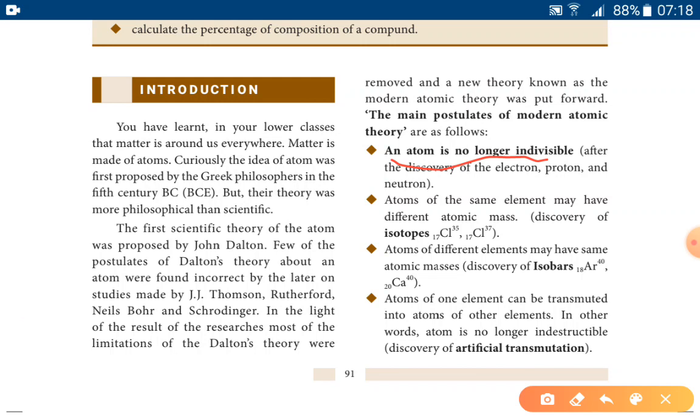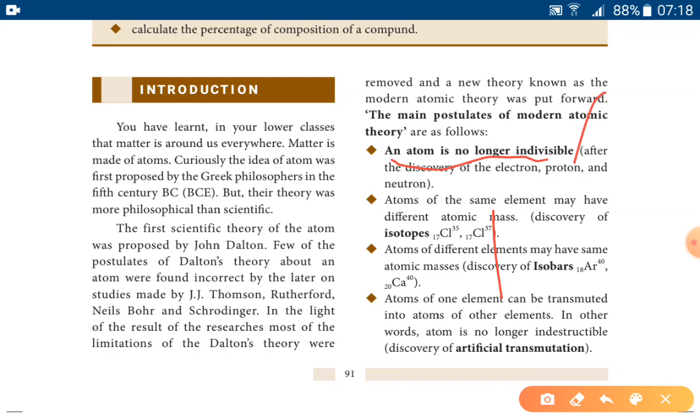Next, isobars. Isobars are atoms of different elements having the same mass number but different atomic number. For example, argon and calcium. And fourth point, artificial transmutation. In this, atoms of one element can be transmuted into atoms of another element.